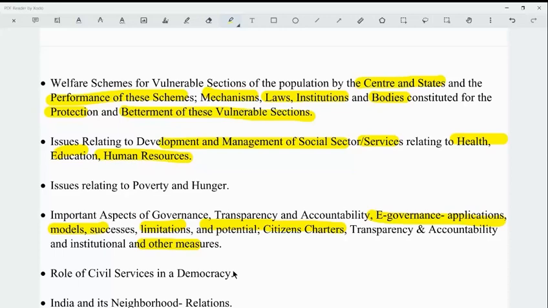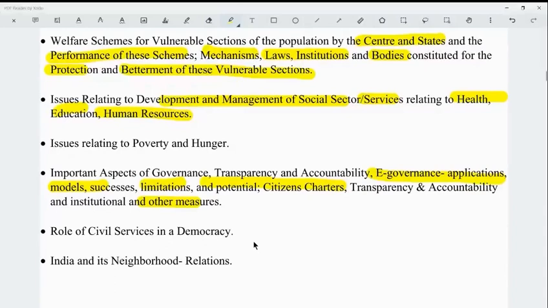Okay, so that is why you have to focus a lot on the speeches of the Prime Minister and the Honorable President, when any scheme is launched or on some important days like the Independence Day, or for that matter the Republic Day. The speeches of the Honorable Prime Minister and the Honorable President are very, very important, both for writing good GS answers and writing good essays. So that is the most important thing.